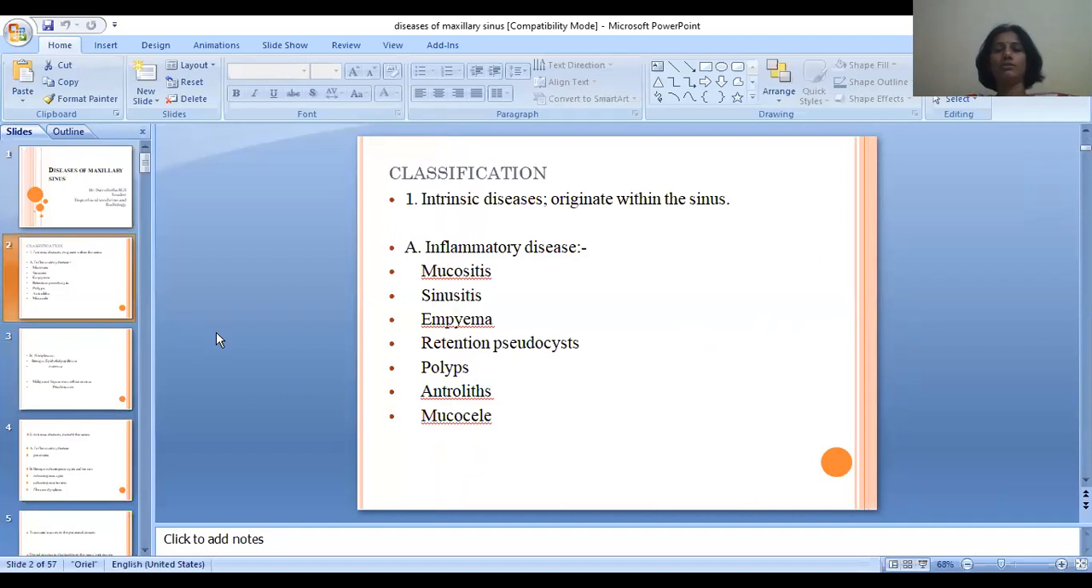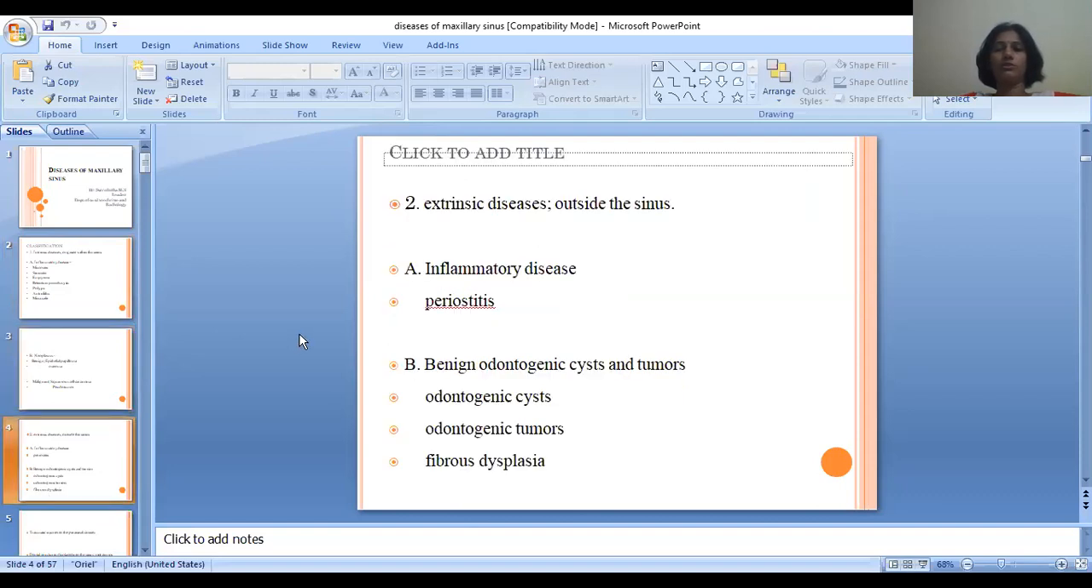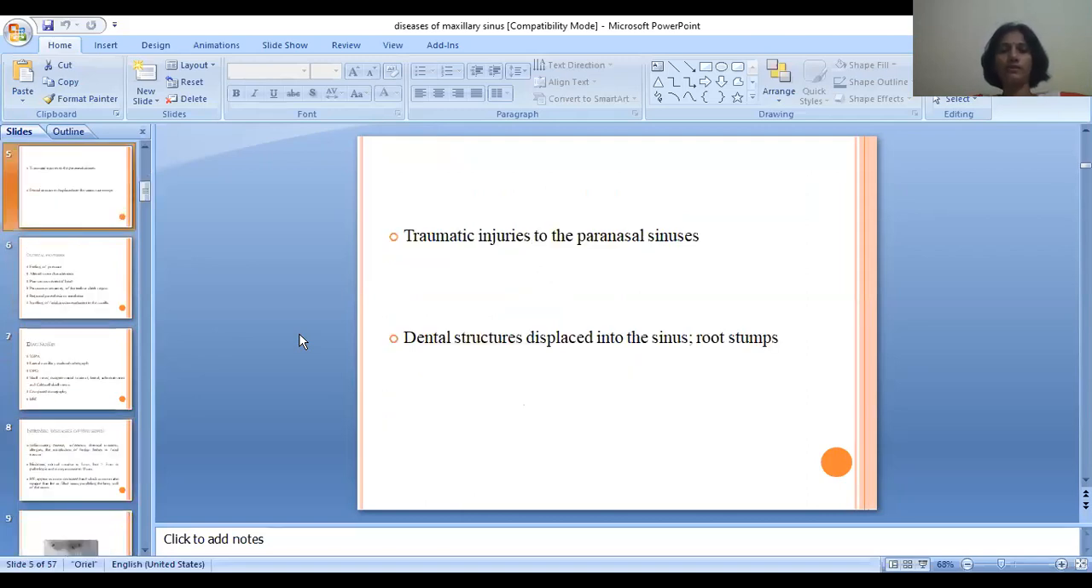Inflammatory diseases include mucositis, sinusitis, empyema, retention pseudocysts, polyps, antroliths, and mucoceles. Benign neoplasms include epithelial papilloma and osteoma. Malignant neoplasms include squamous cell carcinoma and pseudotumor. Extrinsic diseases are those diseases which occur outside the maxillary sinus. They are inflammatory diseases, which include periostitis, benign odontogenic tumors, and fibrous dysplasia.